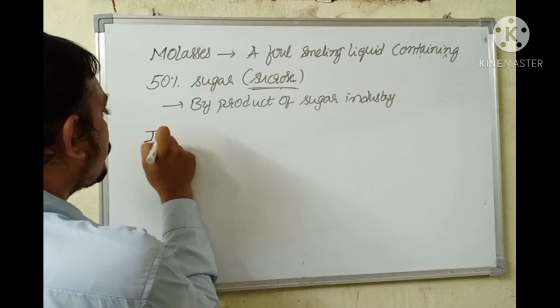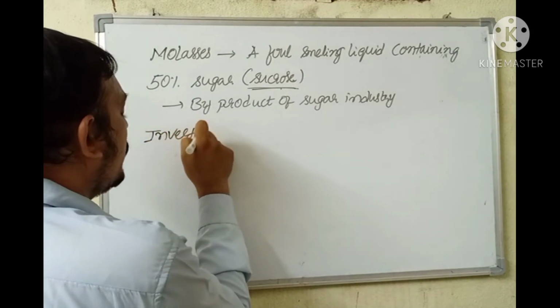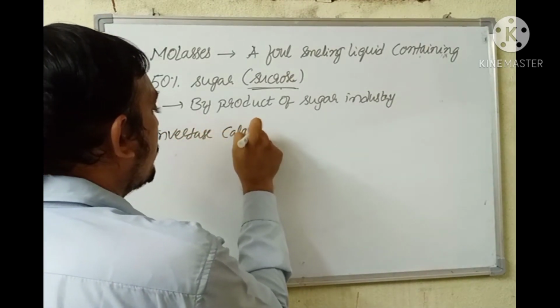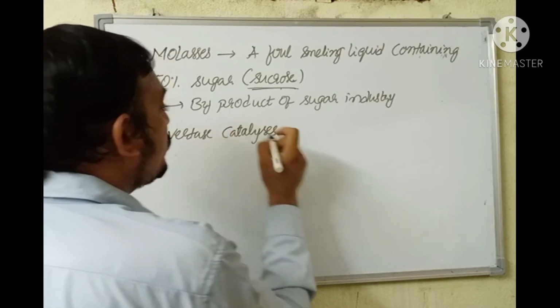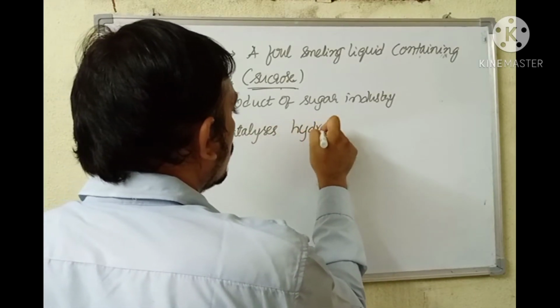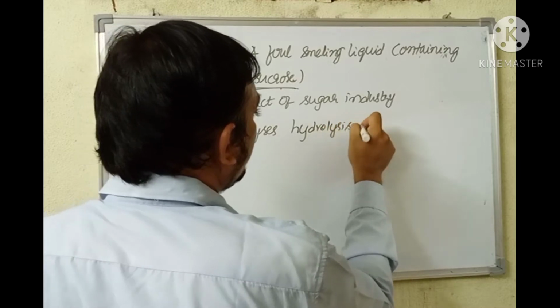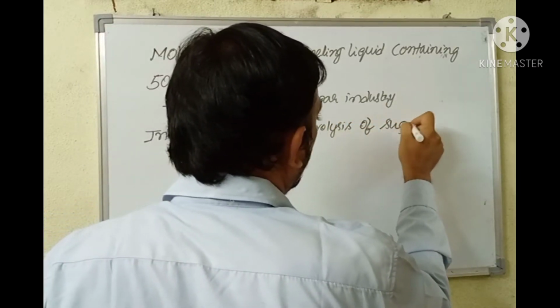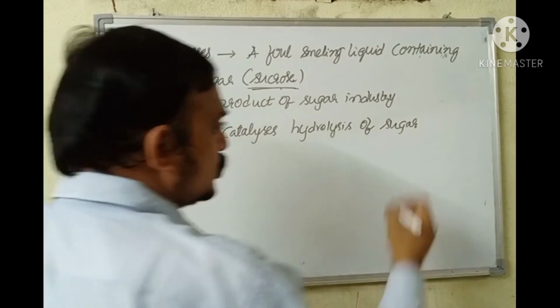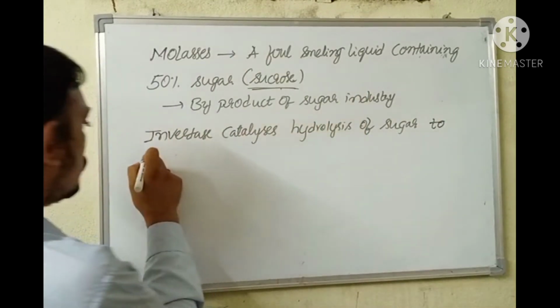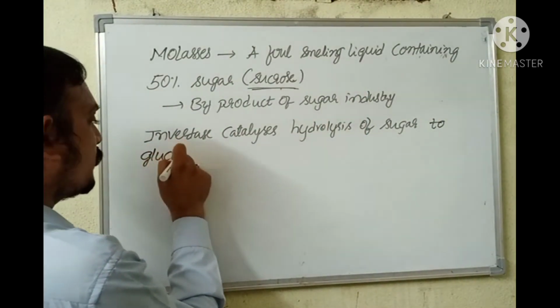So invertase catalyzes hydrolysis of sugar to glucose and fructose.